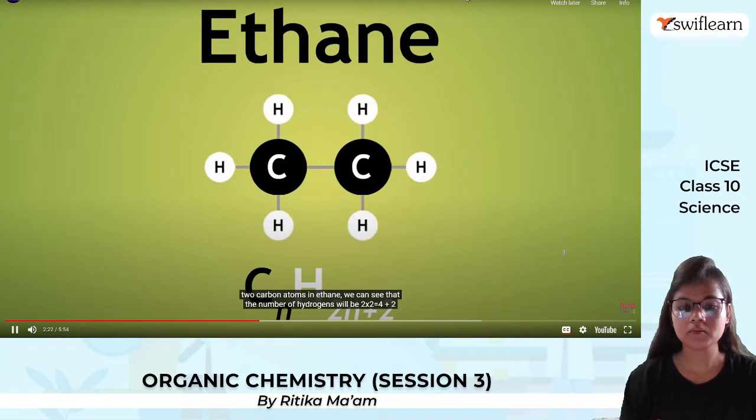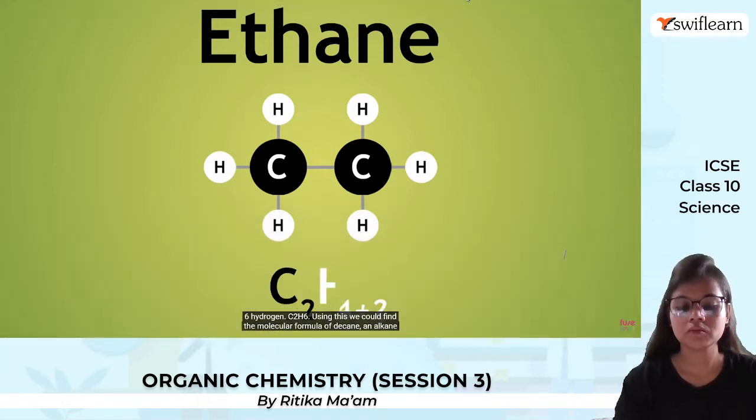We can see that the number of hydrogens will be 2 multiplied by 2 equals 4, plus 2 equals 6. So 6 hydrogens, C2H6.